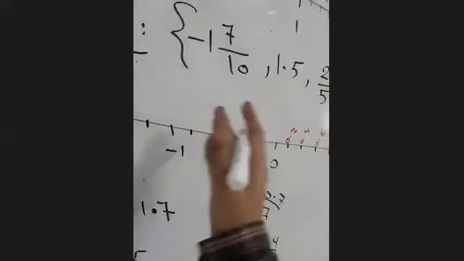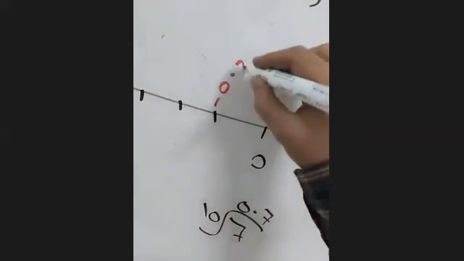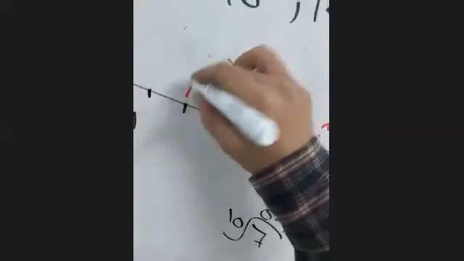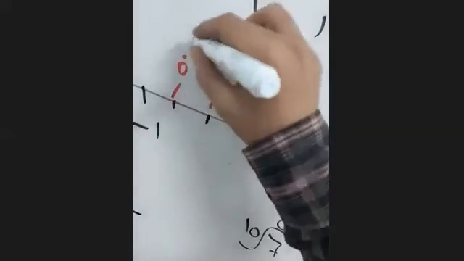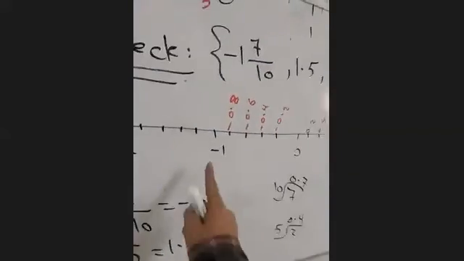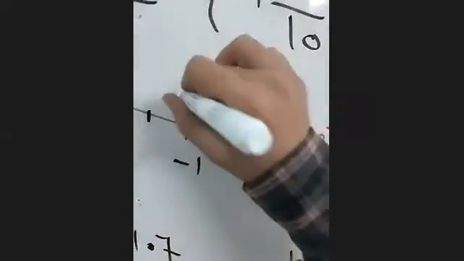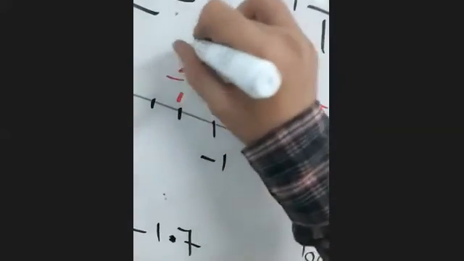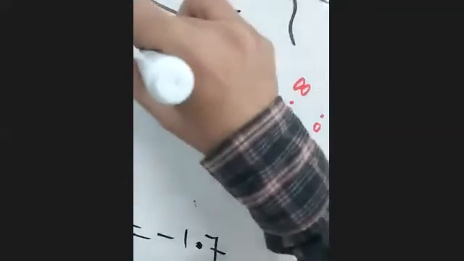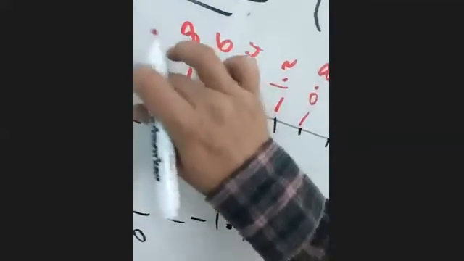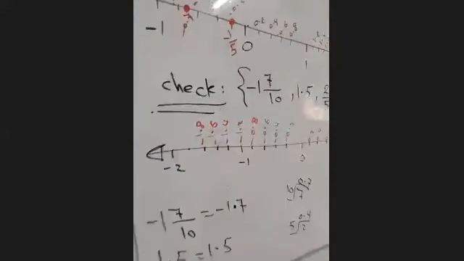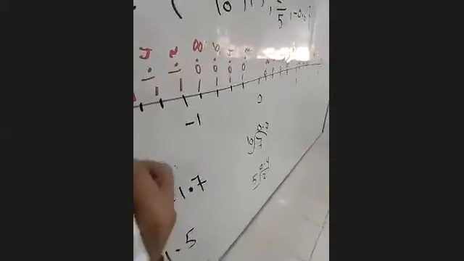Here, and now on the negative side, -0.2, -0.4, -0.6, -0.8. After the -1, guys, look at the board. After the -1, it will be -1.2, -1.4, -1.6, -1.8. Then it will be -2. Of course the spaces here should be equal. It's already done in your book, guys, okay?